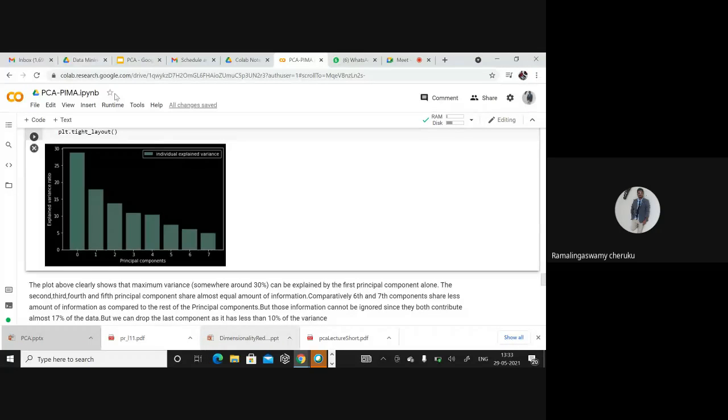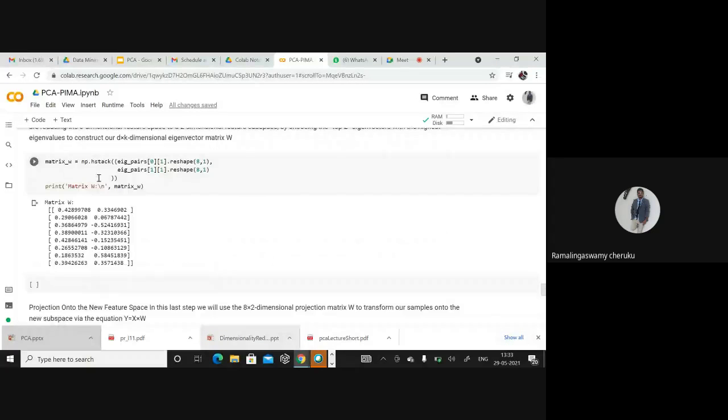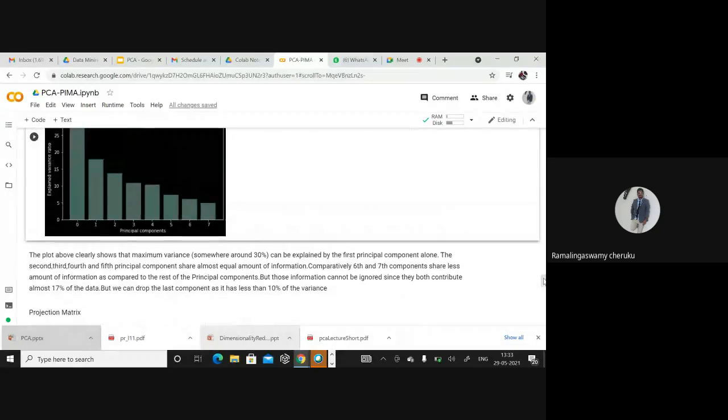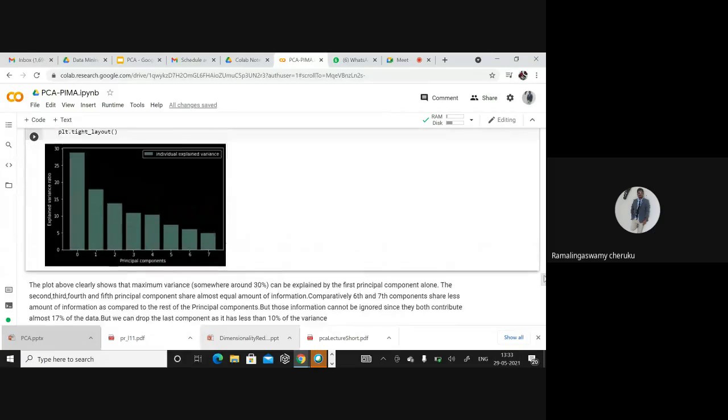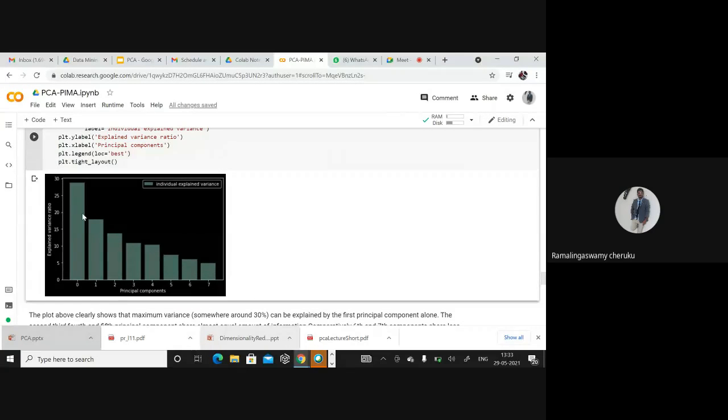So by looking at this plot, you can choose which components we can ignore. Suppose I want to ignore the 7th component, then you have to consider all the first components. In this case I have ignored only one principal component. Suppose I am interested to preserve only 50% of information. In that case, the first 2 components are sufficient, so I can ignore principal components 3, 4, 5, 6, 7, and 8.